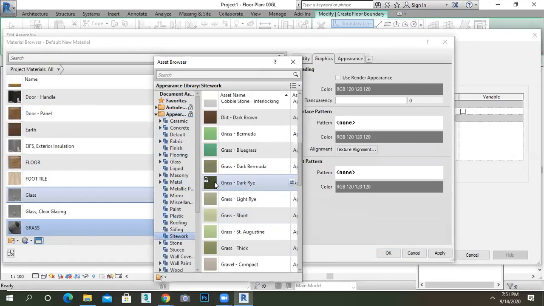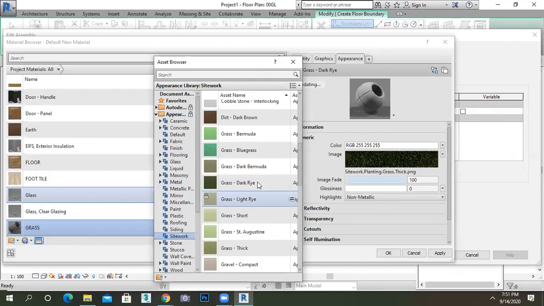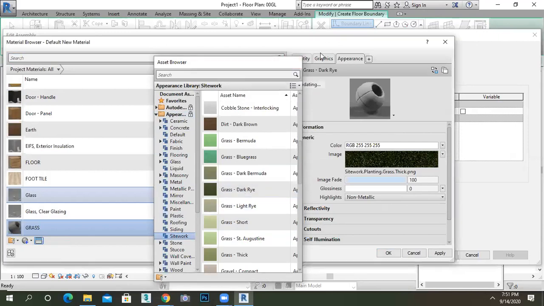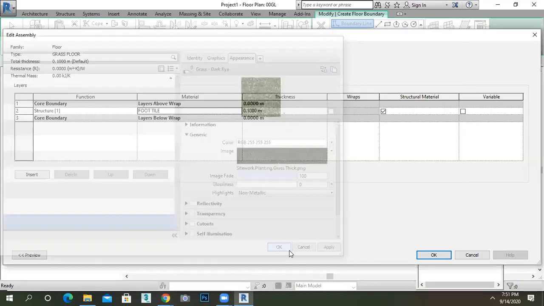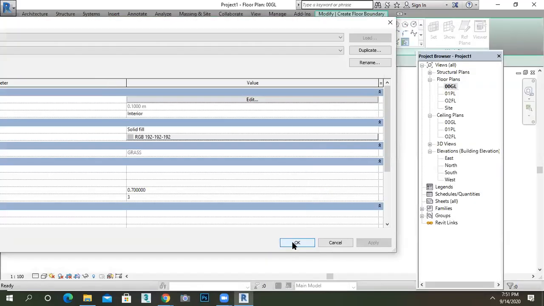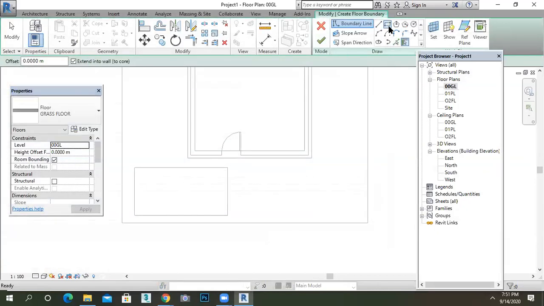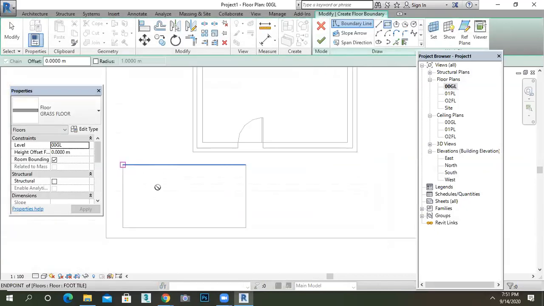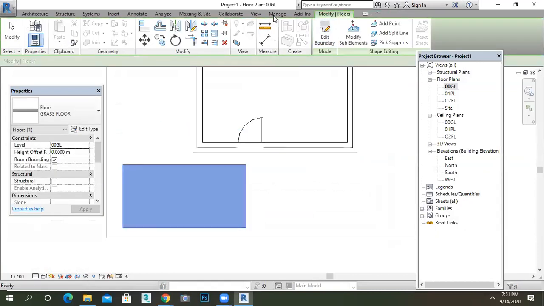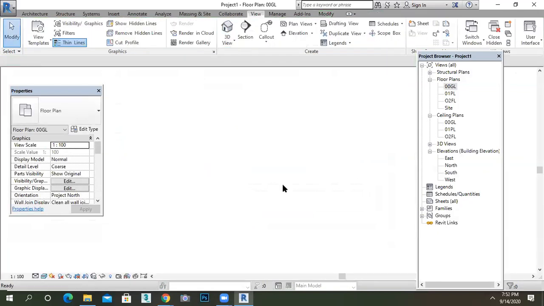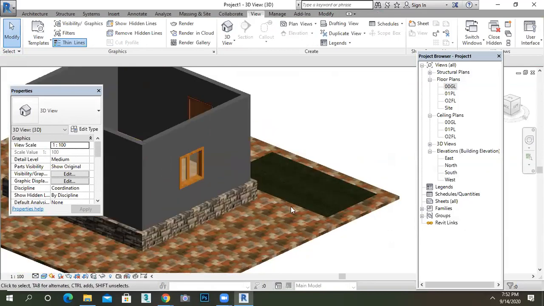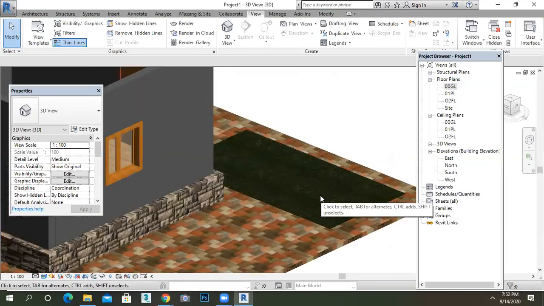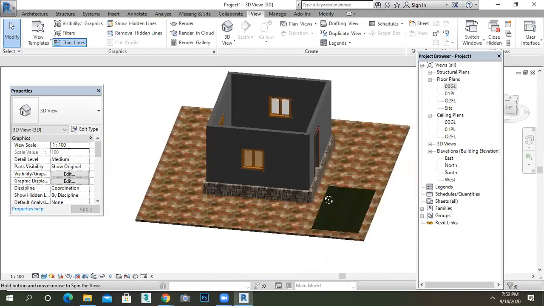Go to the site work, and I'm using a dark array grass. Apply it. Take a particular shape which you want and just cover it. Say close. Go to the view. See. Getting? It is not realistic. It's just showing the grass portion only.